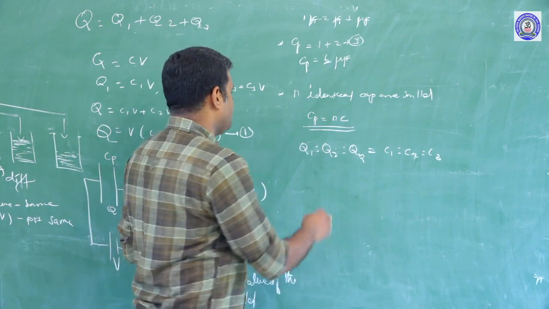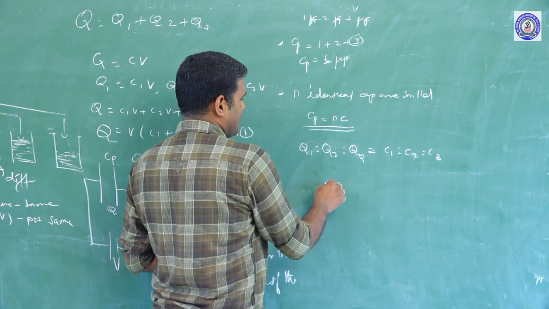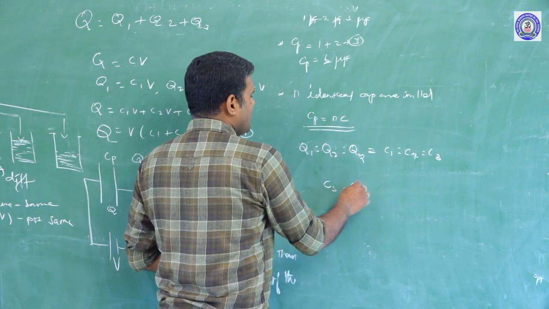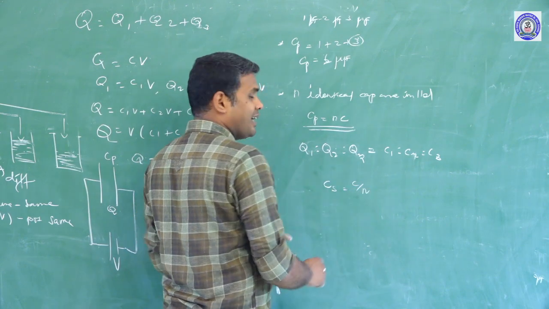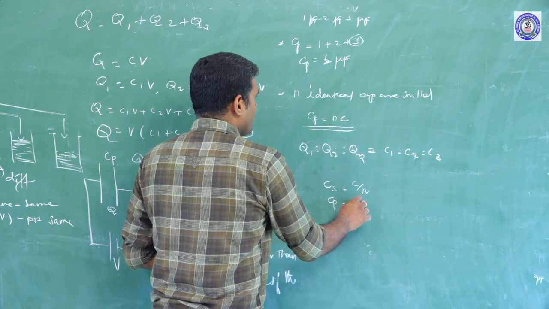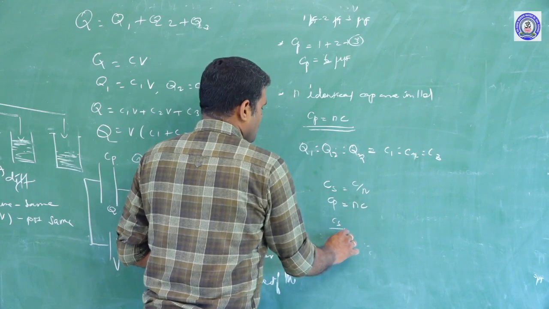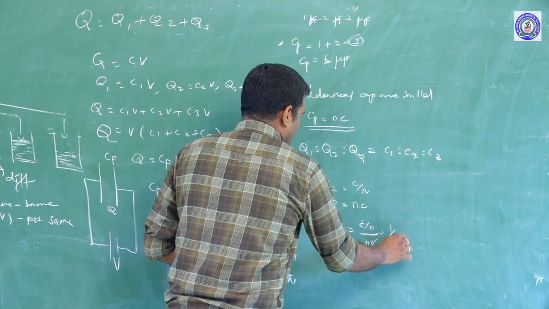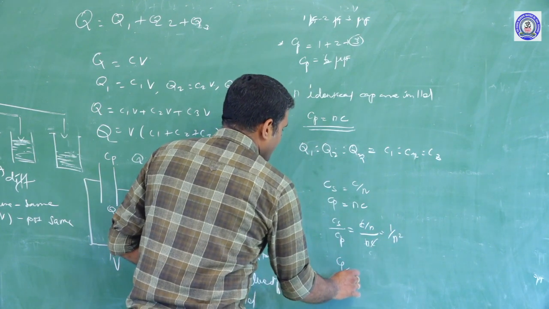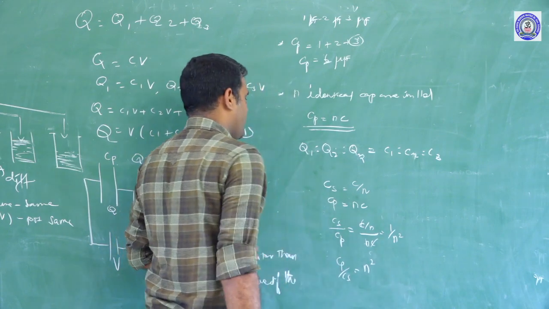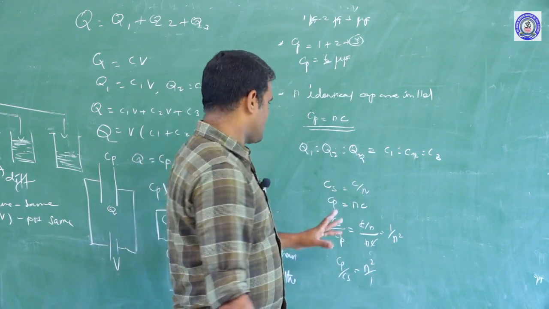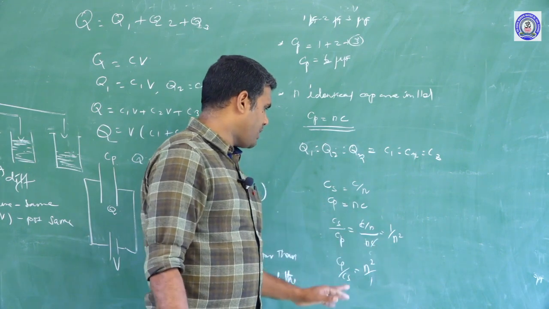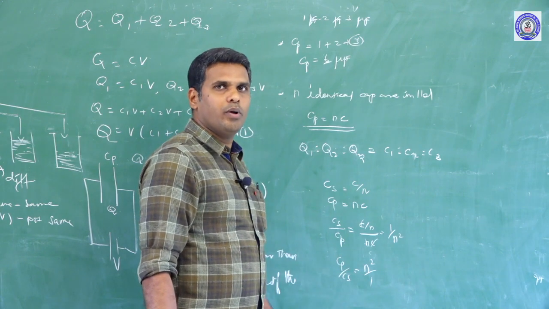Now we can write the ratio of series to parallel combination of capacitors. As we saw earlier, Cs is equal to C divided by n with n identical capacitors, and Cp equals nC. So the Cs to Cp ratio is C by n divided by nC. C cancels out, 1 divided by n square. So Cp divided by Cs will be the reciprocal of it, n square is to 1. So this kind of question will be there always. These are all simple fundamentals, but they are effective. So Cs by Cp equals 1 by n square, Cp by Cs is equal to n square divided by 1.